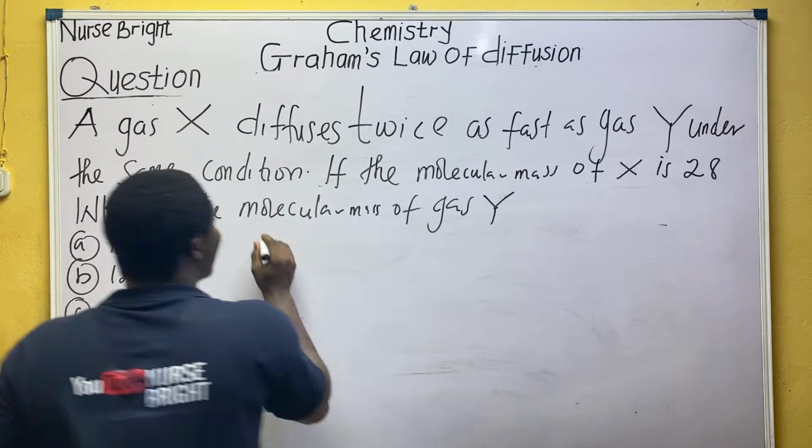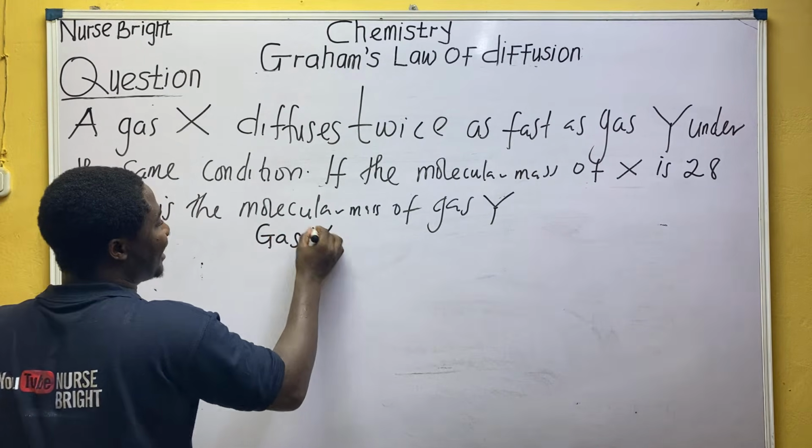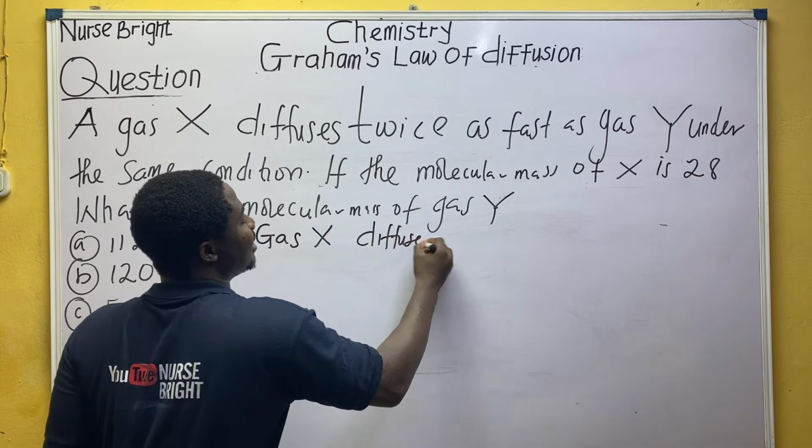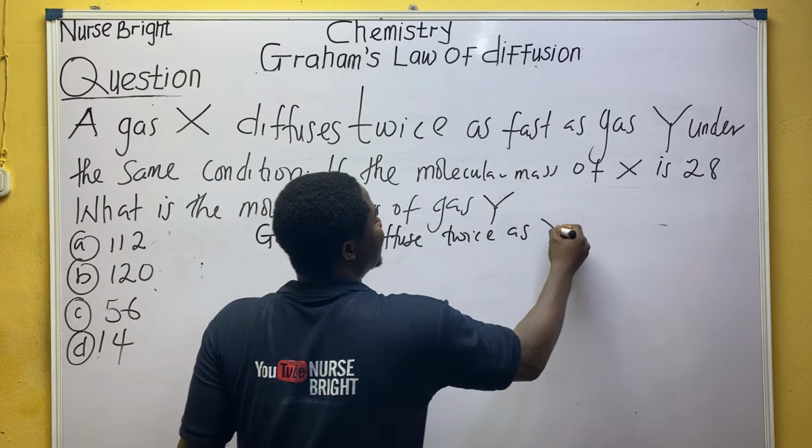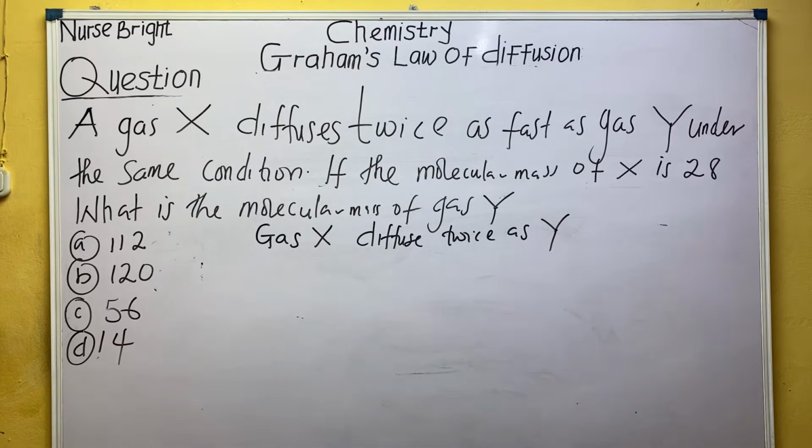They said gas X diffuses twice as fast as Y. We have to understand how we're going to put this statement in a mathematical form.